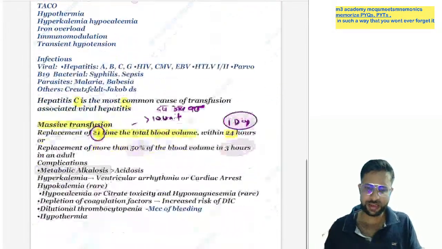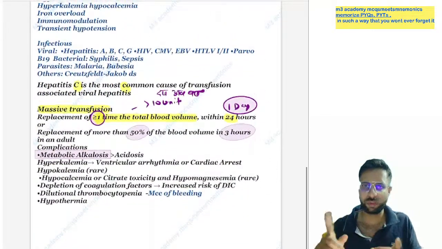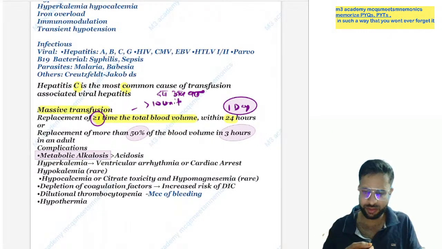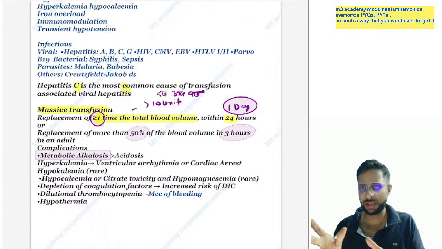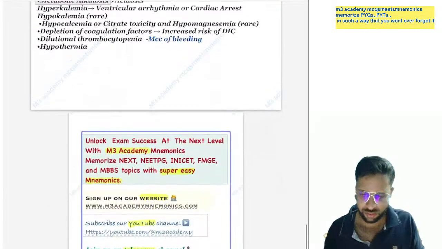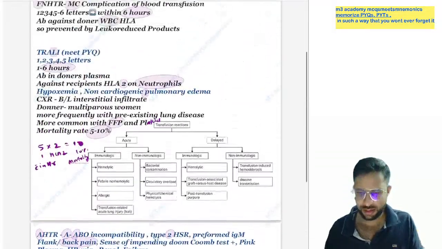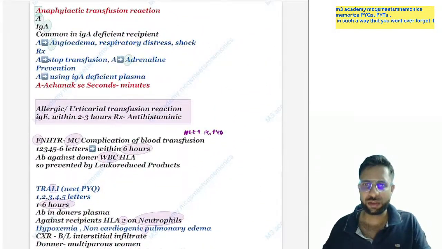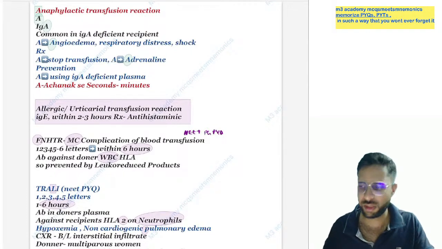And again, the definition of massive transfusion: more than 10 units, more than one times total blood volume in one day, or more than 50% within 3 hours. So it is all a game of numbers in transfusion reactions. So please revise this topic. I will share the PDF in the pathology section. Yes. So thanks for the participation.